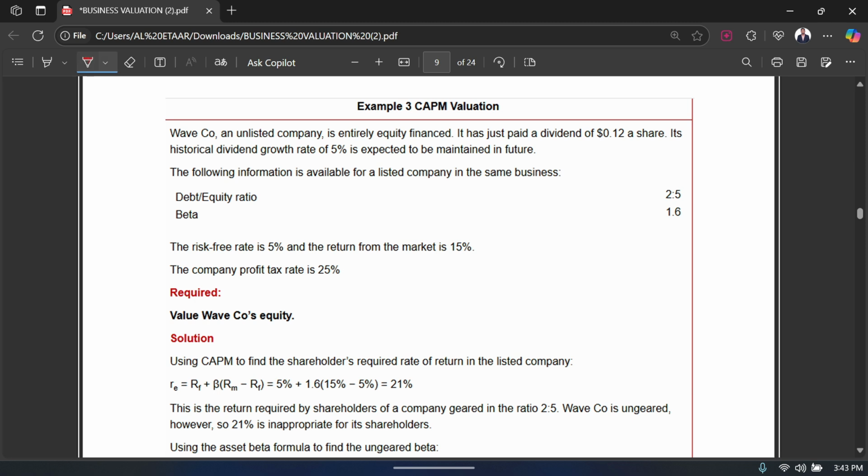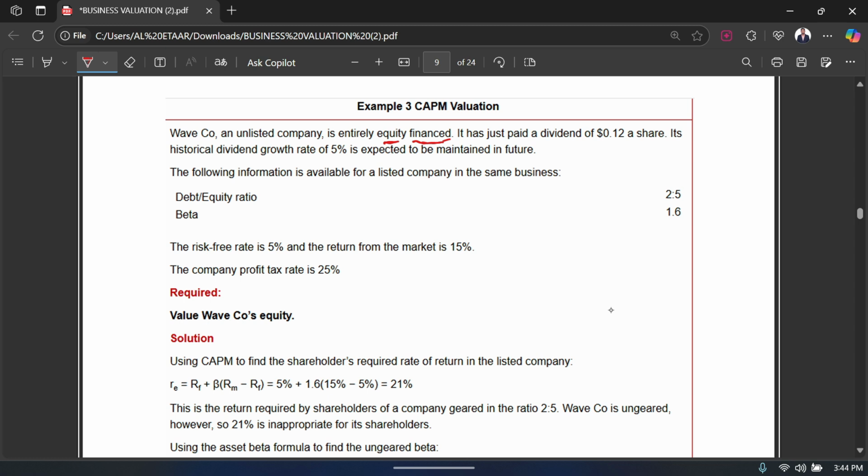The question says that Wave Company, which is an unlisted company, is entirely equity finance. It is entirely equity finance because this means that there is no debt. There is no debt in the company, so therefore the company is entirely equity finance. So this line is very important.